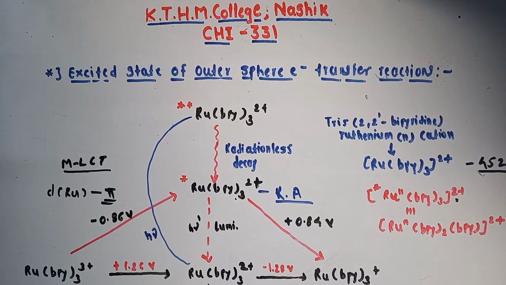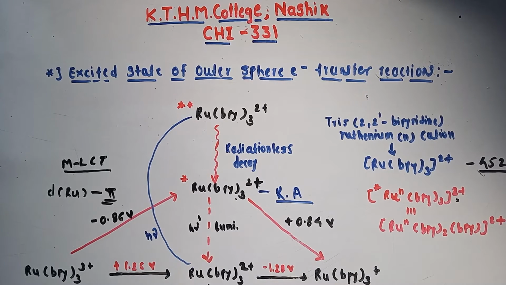So obviously the hole created at the ruthenium center enhances its electron seeking power, and it acts as a better oxidizing agent than it was in the ground state. Okay student, so this is the basic of the excited state of this complex.